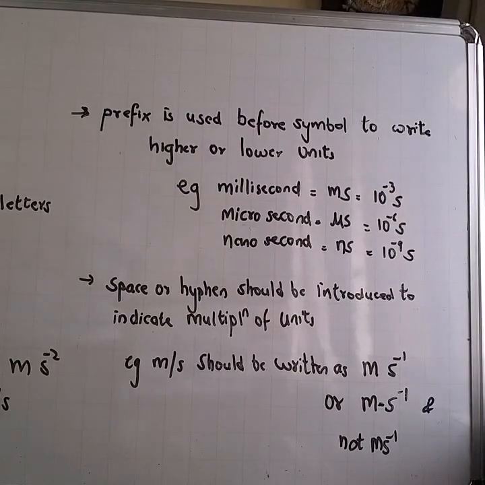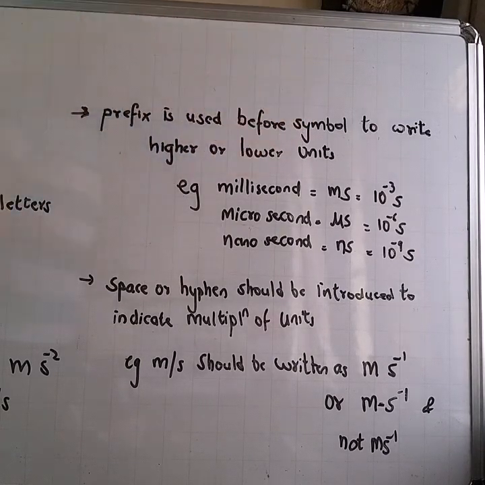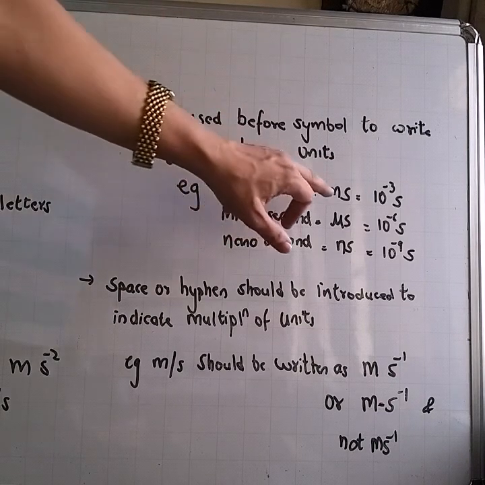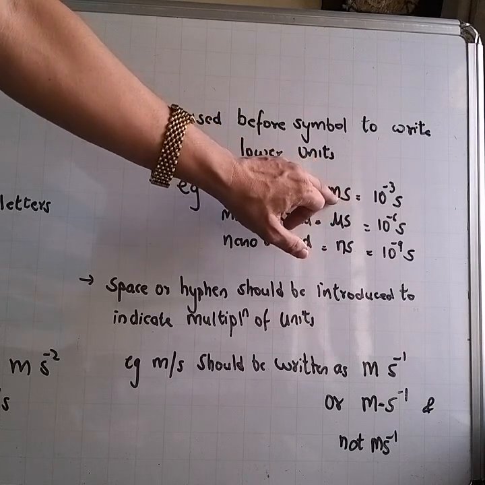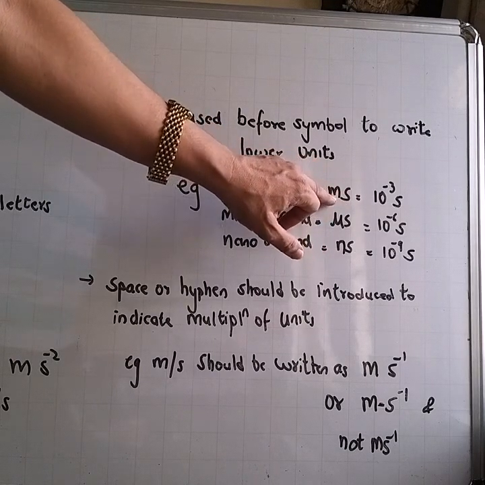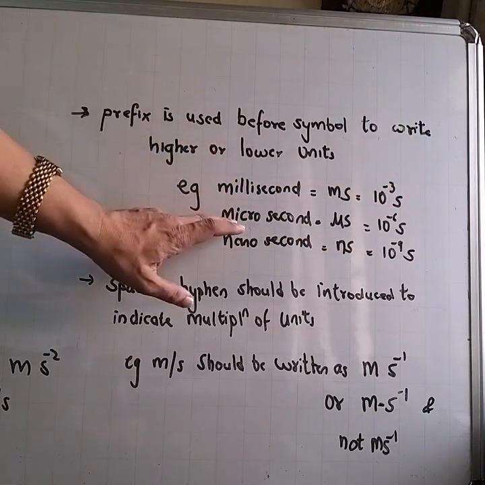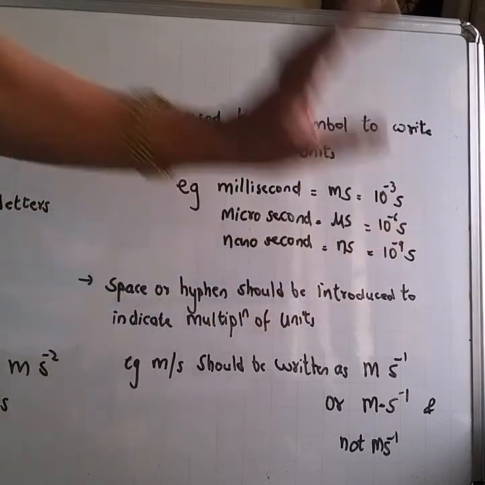Some more rules we follow, conventions. Prefixes are used before symbols to write higher or lower units. We all know this, like millimeters, centimeters, decimeters, and so on. If it is millisecond, suppose we write ms, there will not be any gap between m and s. Okay, they are together. This is milliseconds, and 1 millisecond is equal to 10 raised to minus 3 second. Microsecond mu s, nanosecond ns, and so on.